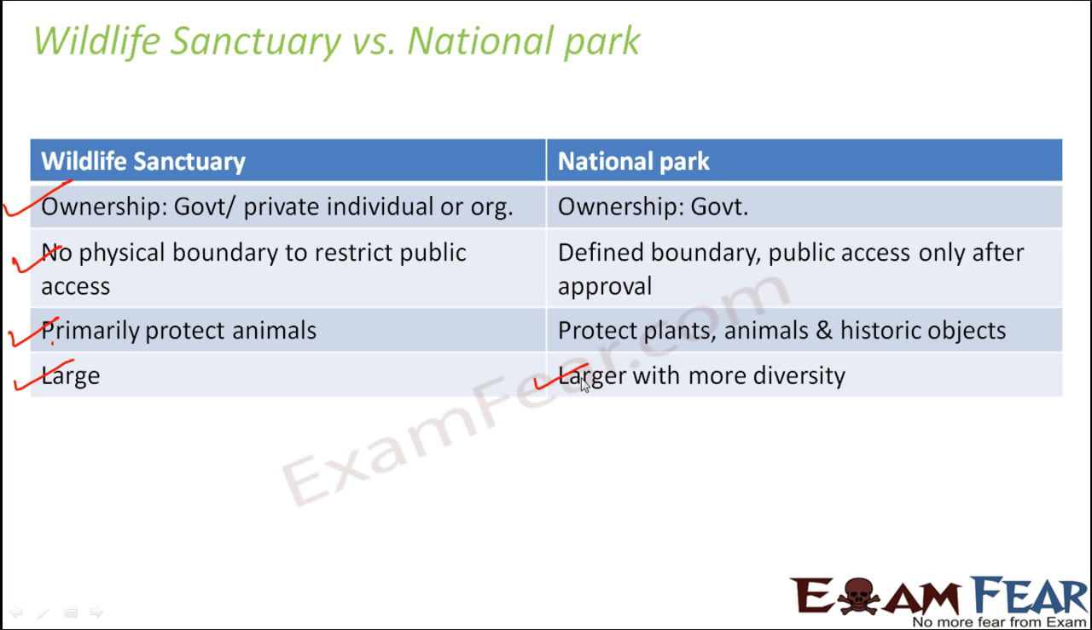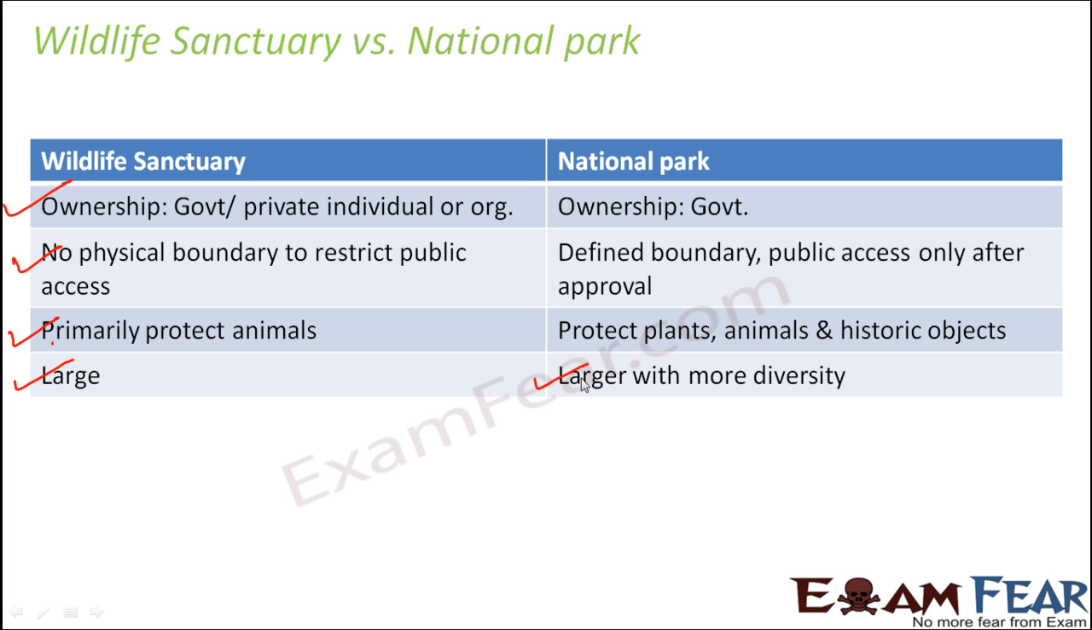So if you compare a wildlife sanctuary with a national park, a simple distinction is that a national park is at a larger scale than a wildlife sanctuary. It is bigger in size. It has plants, animals, historic objects, everything. It is owned by the government, and it doesn't allow public access without permission. So in that way you can see that a national park is at a larger scale when compared to a wildlife sanctuary.